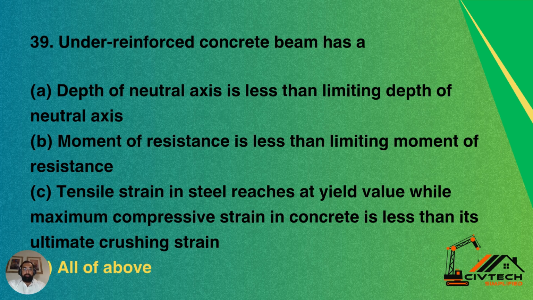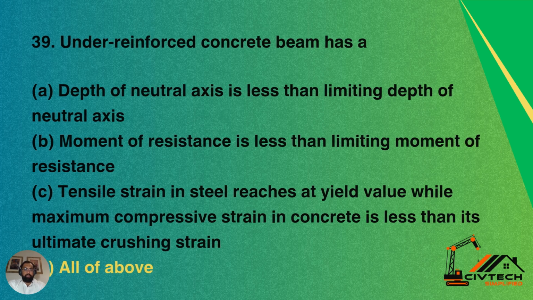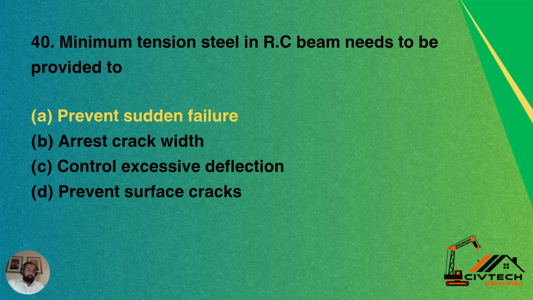So an under-reinforced concrete beam has all these features. Its depth of neutral axis is less than limiting depth of neutral axis. Its moment of resistance is less than the limiting moment of resistance. And tensile strain in steel reaches yield value while maximum compressive strain in concrete is less than its ultimate crushing strain. So D is the correct option here.